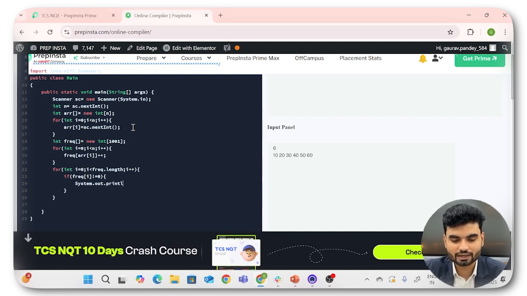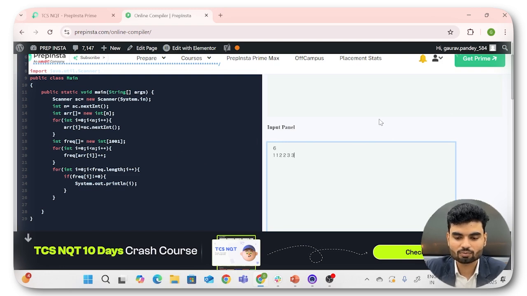System.out.println. We can print that particular I. All right. So now here you have I, right? Let's see, I hope this is working fine. Here probably we didn't have a repeated value, so I'll take the repeated values here. Let's say 1, 1, 2, 2, 3, 3. So this is what we were expecting. I'll try to run this particular program. I hope this works fine.